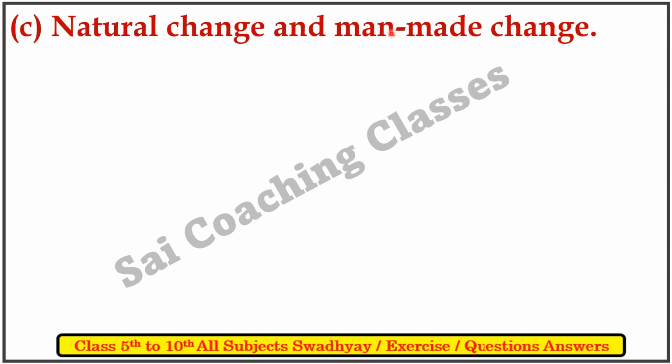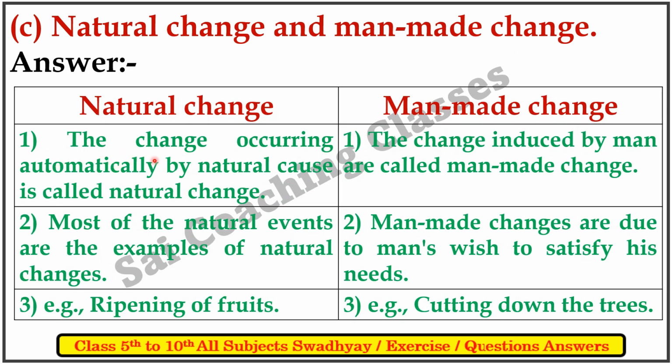C. Natural change and man-made change. First, natural change is the change occurring automatically by natural cause. It is called natural change. The change induced by man is called man-made change. Second, most of the natural events are the examples of natural changes. Second, man-made changes are due to man's wish to satisfy his need. Third, ripening of fruit, cutting down the trees.